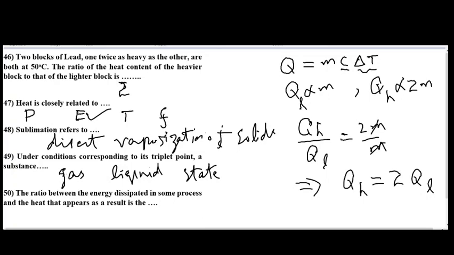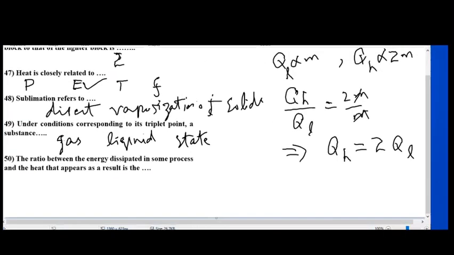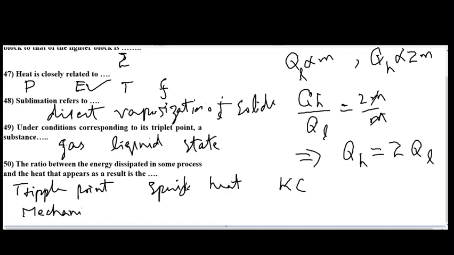In question number 50, we are asked: the ratio between the energy dissipated in some process and the heat that appears as a result is the. It is the simple definition of the mechanical equivalent of heat. The options are: first, the triple point; second, specific heat; third, kilocalorie; and the fourth, mechanical equivalent of heat.